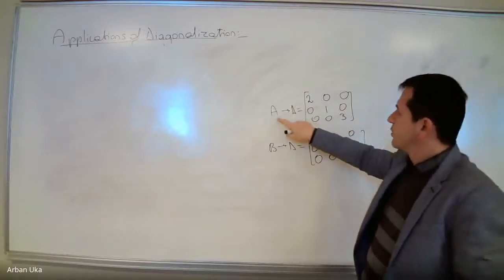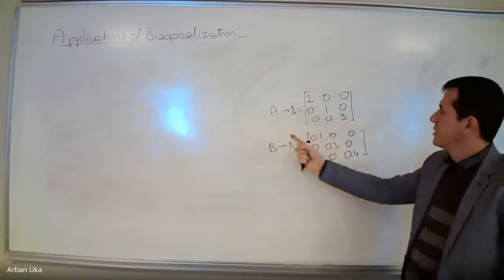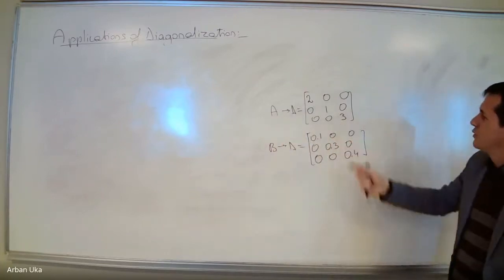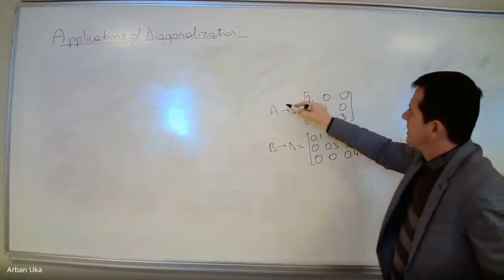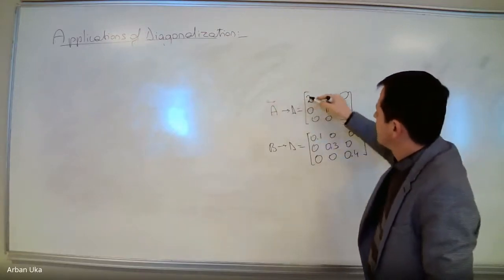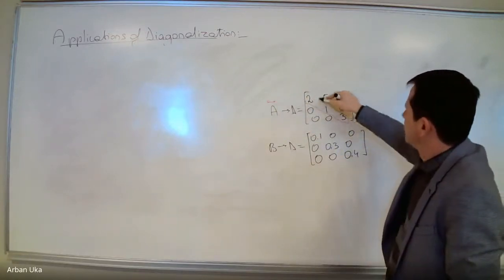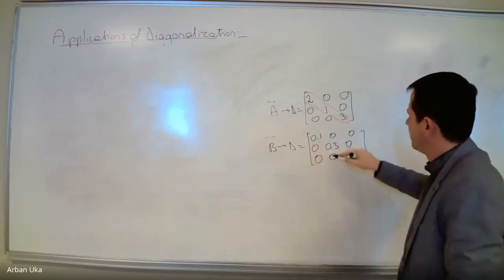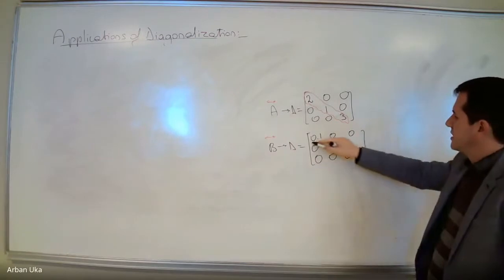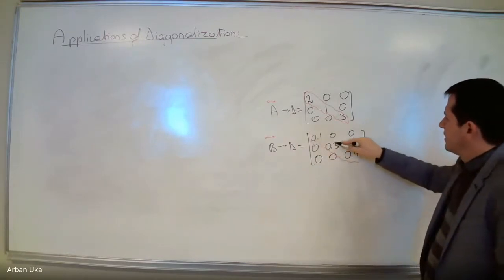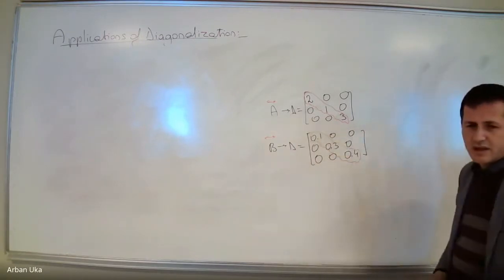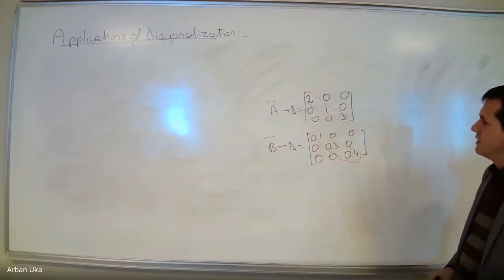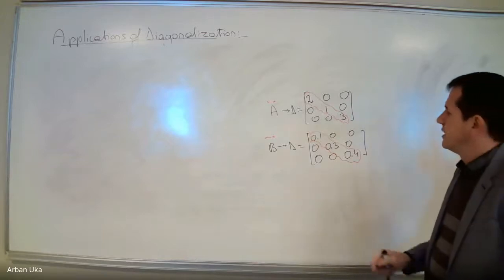About this matrix, so assuming that we have a matrix A, which when it is diagonalized looks like this, which means that the eigenvalues of this matrix A are 2, 3, 2, 1, 3. Then we have another matrix B, and the diagonalized version is like this, which means that 1/10, 3/10, and 4/10 are the eigenvalues of B.